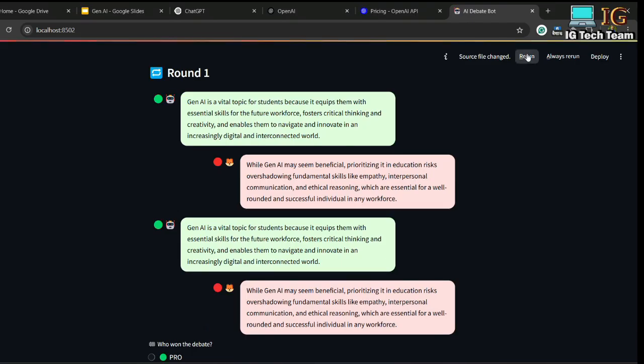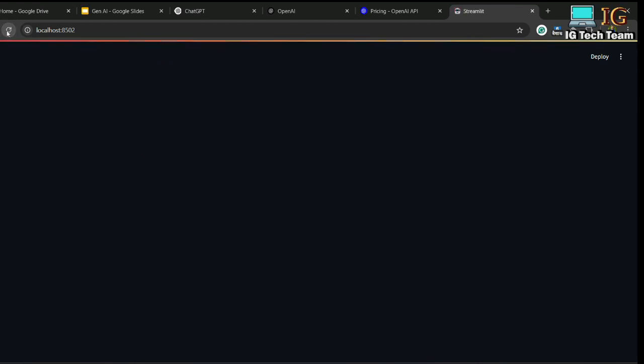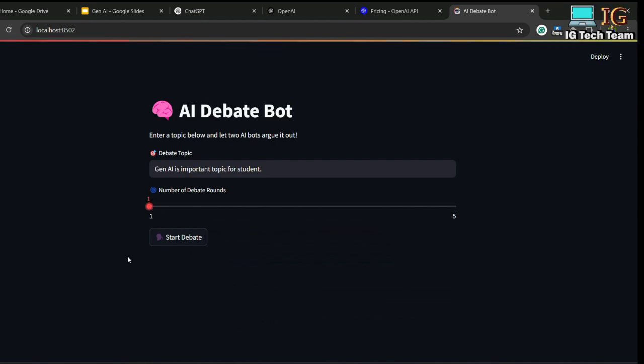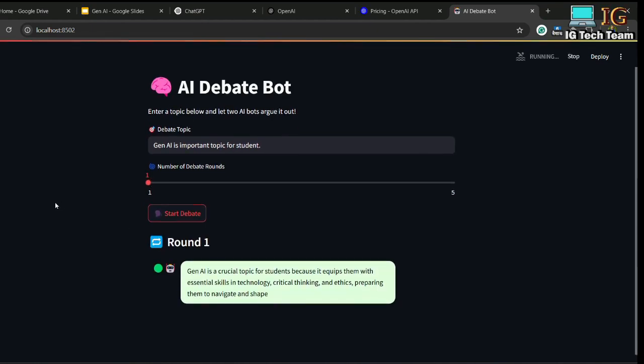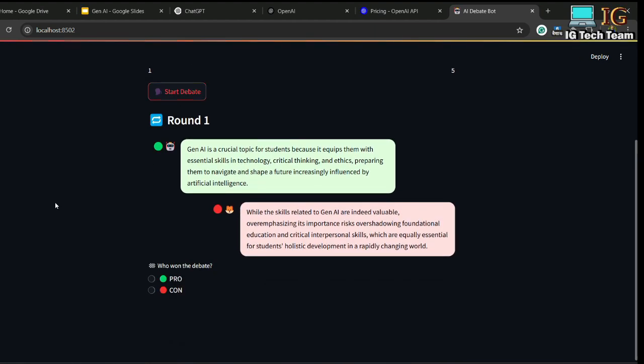Okay, now if I rerun this code again, I have to change this topic. If I didn't change this topic, it will not generate the content. I have to change the topic, or I have to refresh from here. Now if I click on start debate, see the chat is generated and there is some radio button.